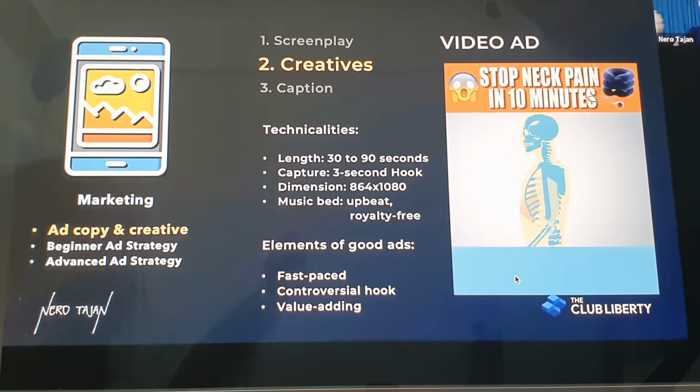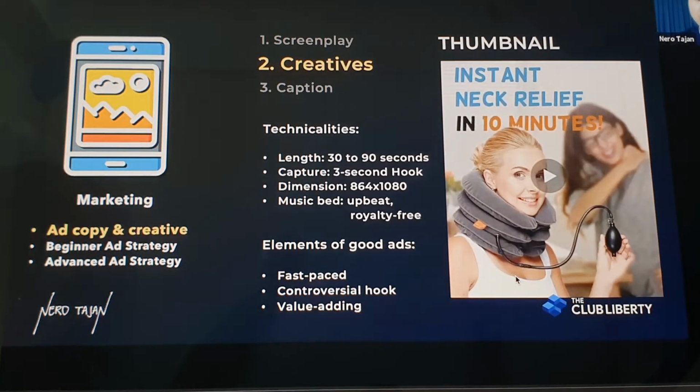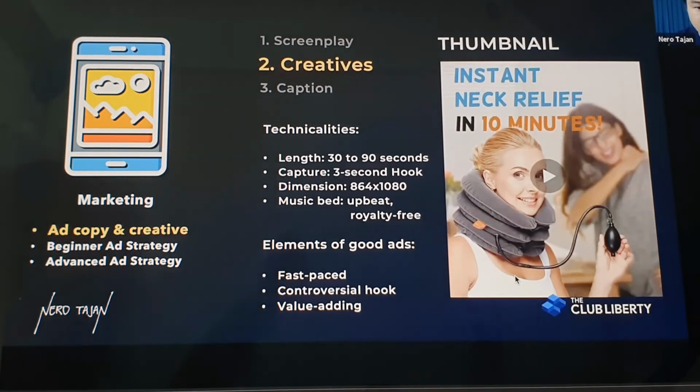Ayun siya. Kasi these are the elements of good ads. Fast pace, controversial hook, value adding. No effort needed. Kuhanin nyo siya at a simple glance. And right now, I'm confident we proceed with the caption. Ito talaga before anything else. If you are using videos, make sure to include thumbnails. The thumbnails are very, very, very important. Okay? Ito. Thumbnails, ang purpose niya is to supplement the 3-second hook.